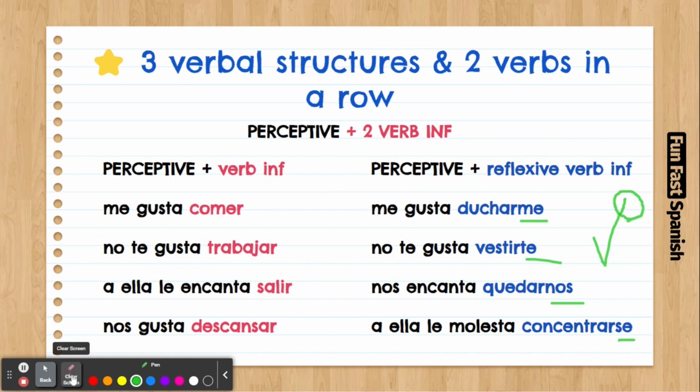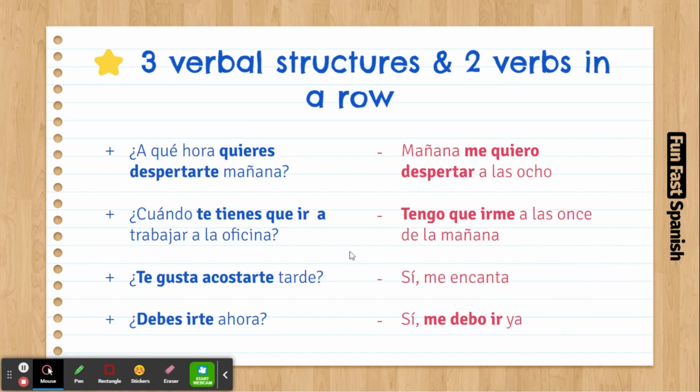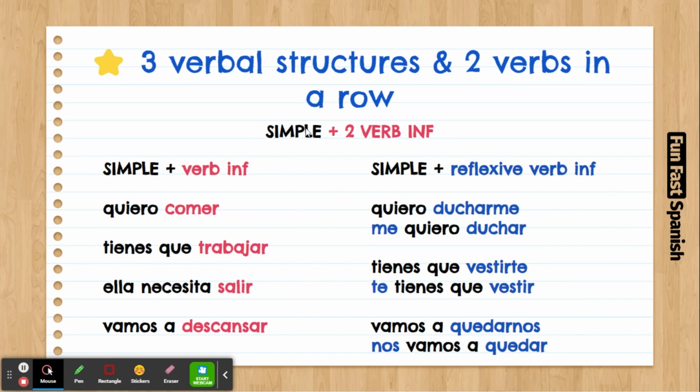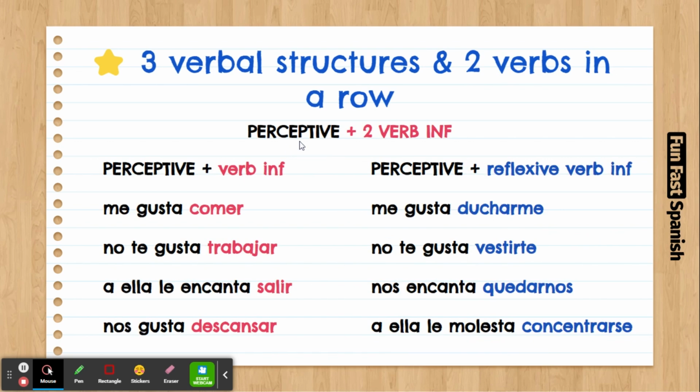Try both the simple structure with the second verb in infinitive, either a normal verb or a reflexive verb, and also the perceptive structure plus a second verb in infinitive. So you can say me gusta, and then put another verb afterwards. And you can also say me gusta, and then put a second verb in reflexive afterwards.